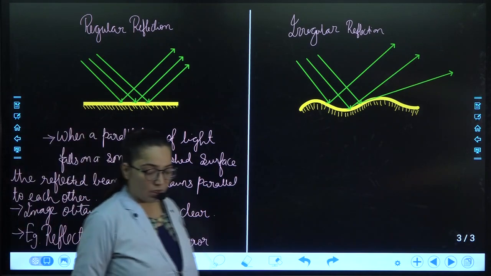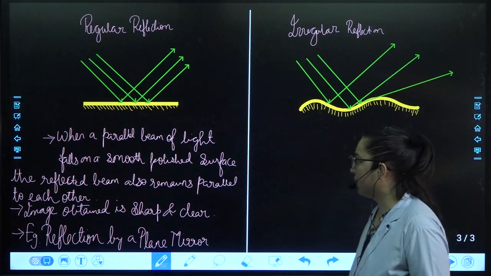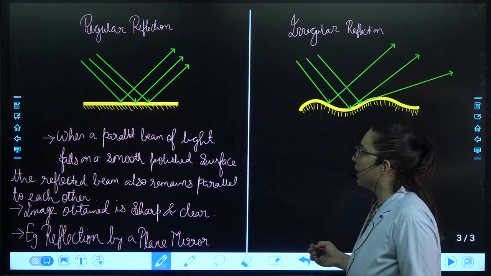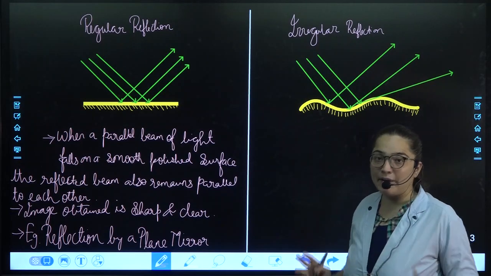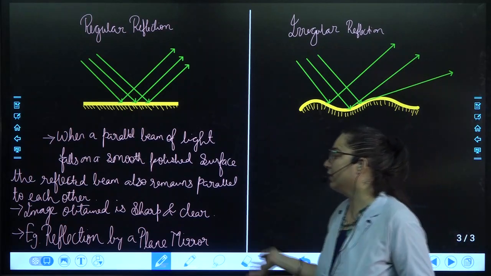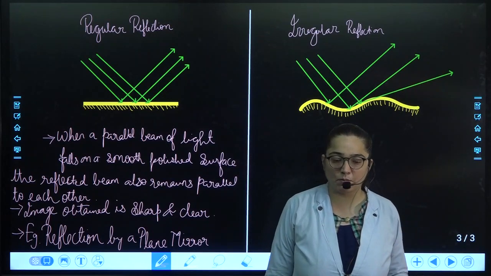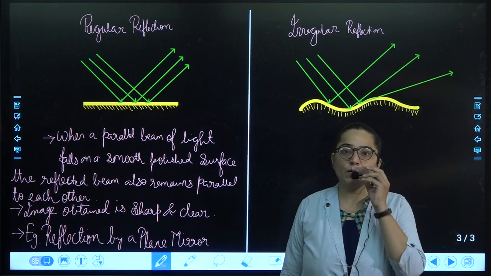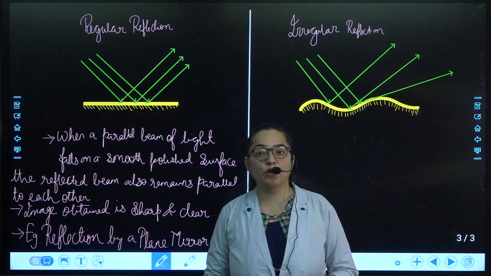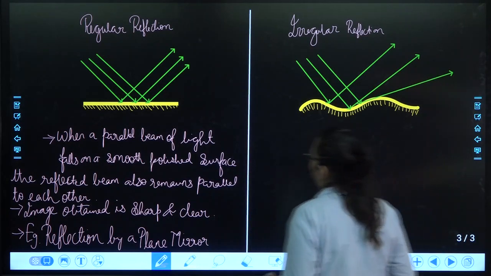Okay, moving further on the next particular fact, irregular reflection. When the parallel bundle of lights are falling on the irregular surface, the reflected beam will spread widely and the image obtained is also not sharp and clear. And the example is reflection by any of the three dimensional objects, the book beside you, the mobile or the computer in which you are watching this video, all are examples of irregular reflection.